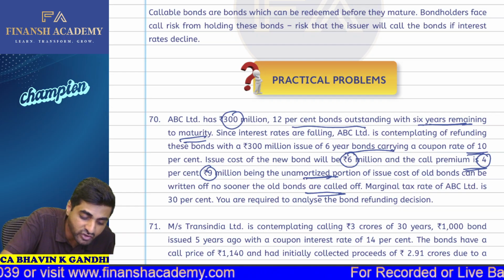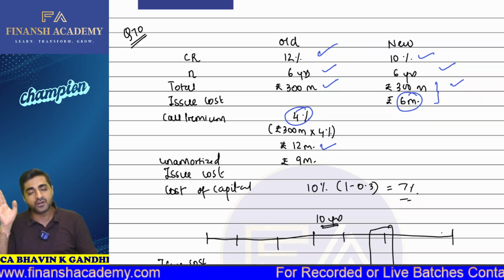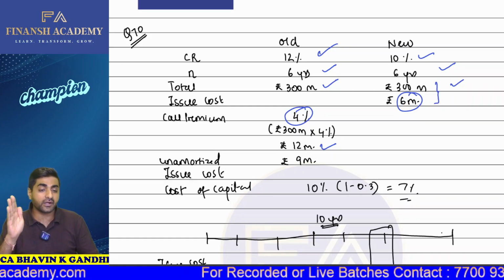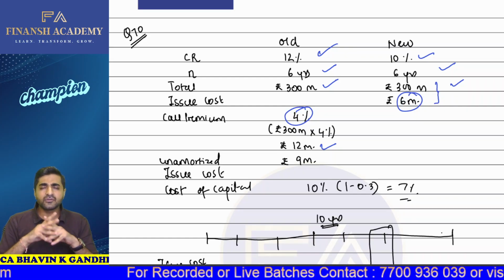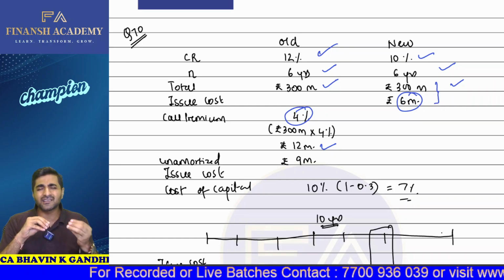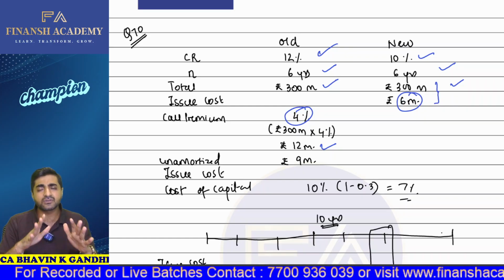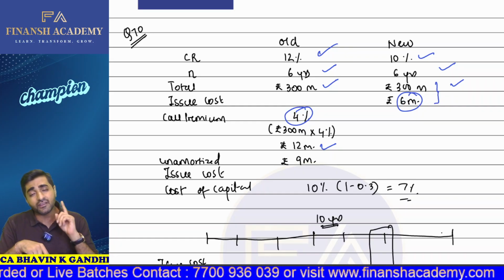Now, what is this unamortized portion of the old bonds? When I had issued the old bonds, I had issued them at 300 million, and there would have been some issue cost. Does this issue cost get debited in the P&L account in the very first year?